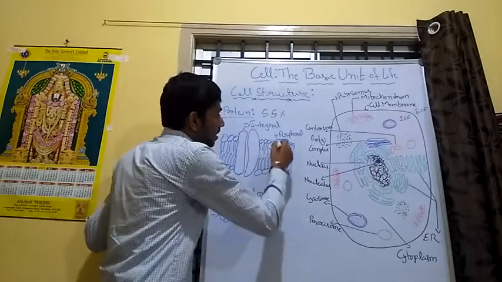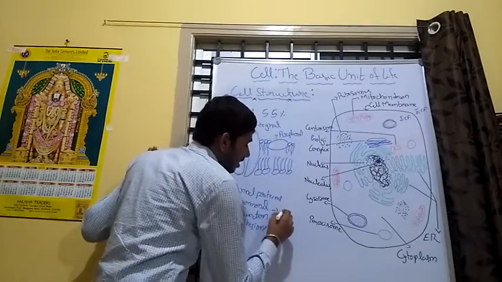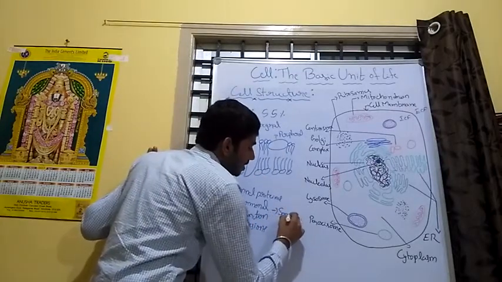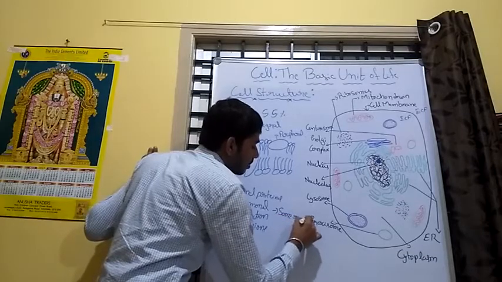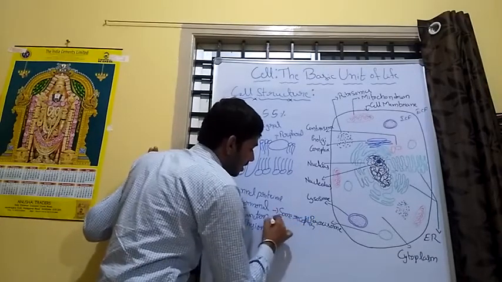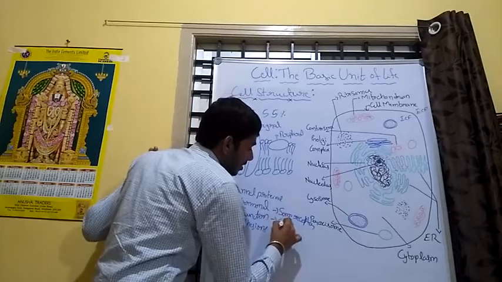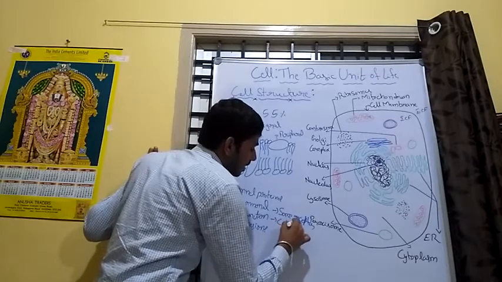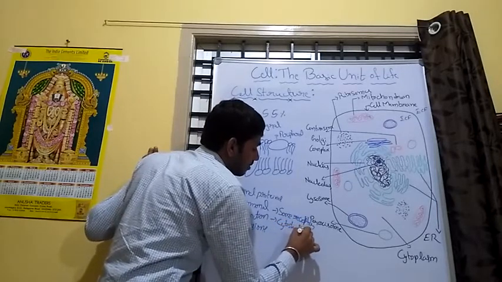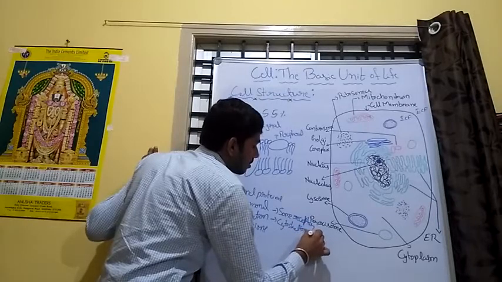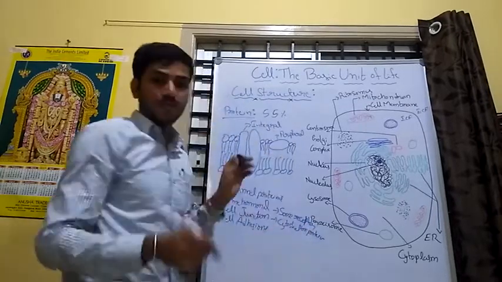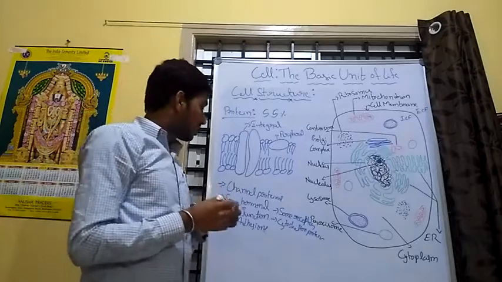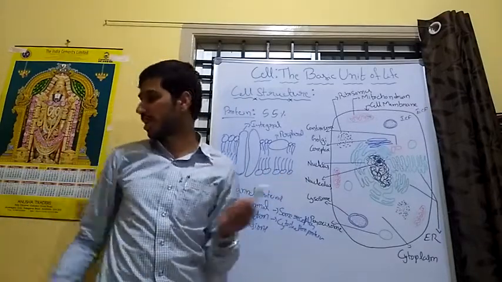Examples of peripheral proteins are some receptor proteins and the cell's cytoskeleton proteins.